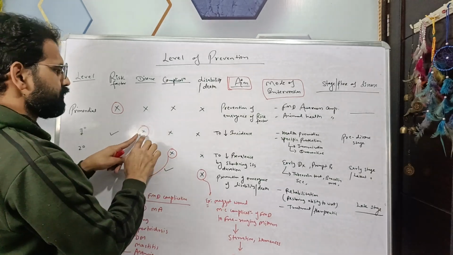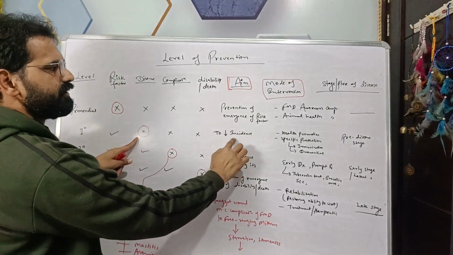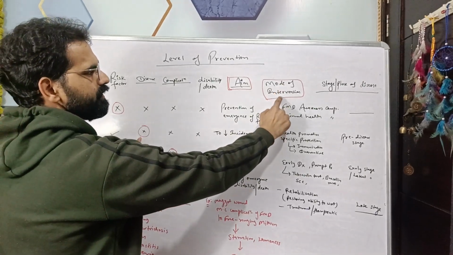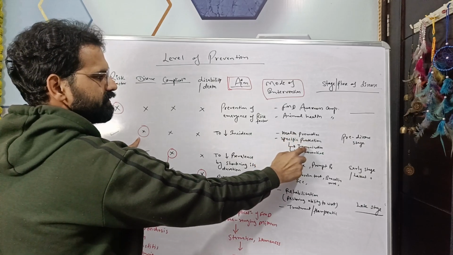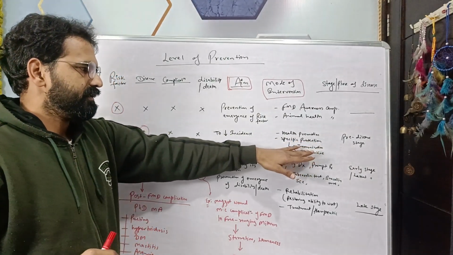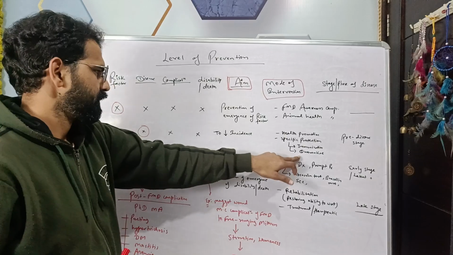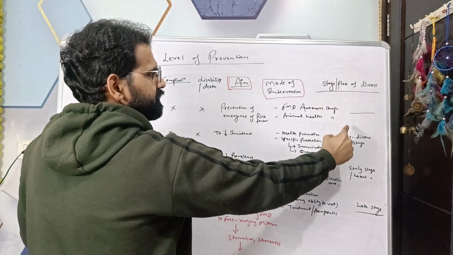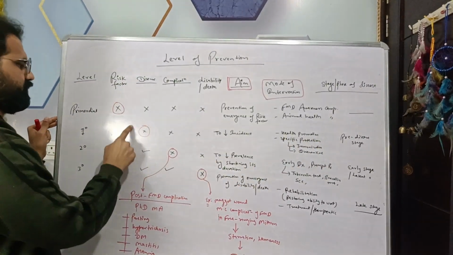So to prevent emergence of disease means to reduce the incidence of the disease, means to reduce the new cases of the disease. Then how to reduce these new cases? With the help of interventions like promoting the health and some specific protections like vaccination, immunization. For example, FMD vaccination, that is twice a year, biannual vaccination. Then quarantine. And this primary prevention comes under which stage of disease? Pre-disease stage. Why pre-disease? Because there is no disease.